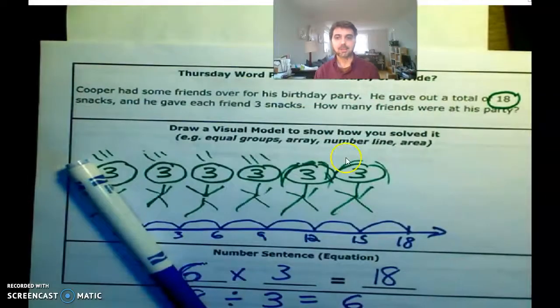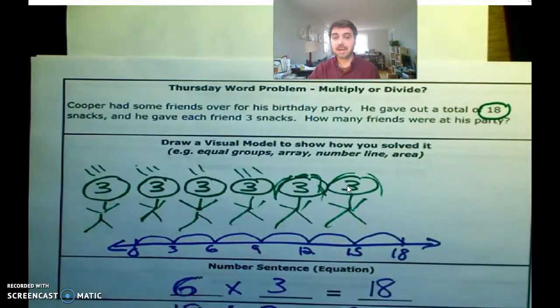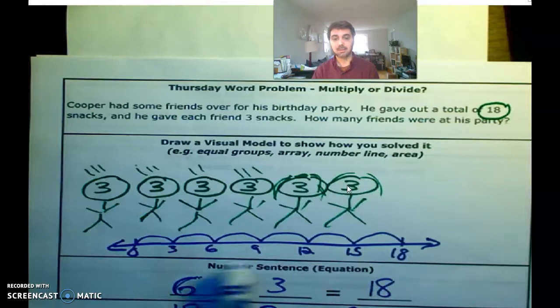But even more importantly, we have some math to do. So, let's review our problem from yesterday, which I gave you a pretty good head start on, to be honest. We figured out that there were 6 kids at the party. But I did ask you to come up with another way to do it. So one way to do that would have been a number line, right?